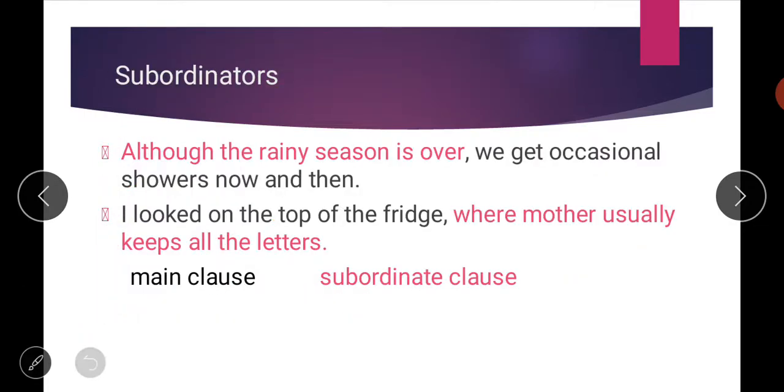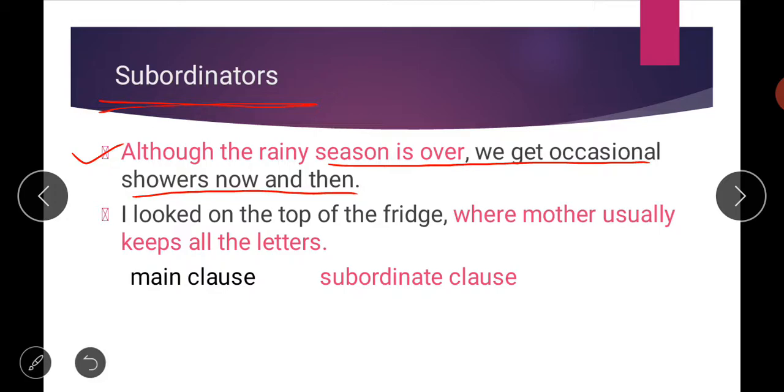Next is your second kind of conjunction, which is your subordinators. So let us discuss subordinators. Before we discuss the words which are subordinators, let us have a look at these two examples. First sentence is, although the rainy season is over, we get occasional showers now and then. We get occasional showers now and then. What does it mean?